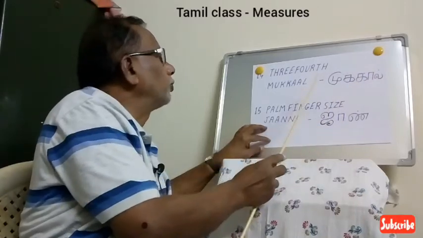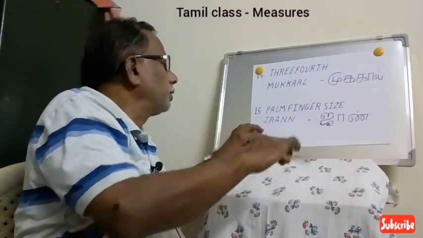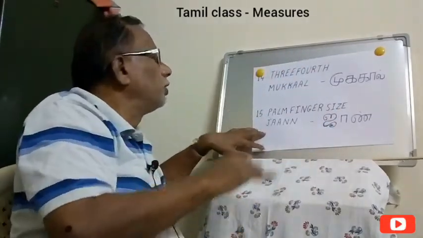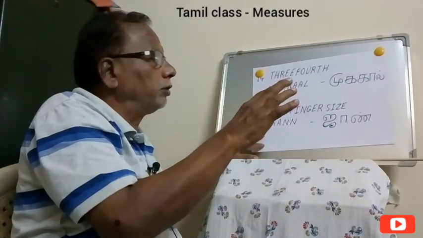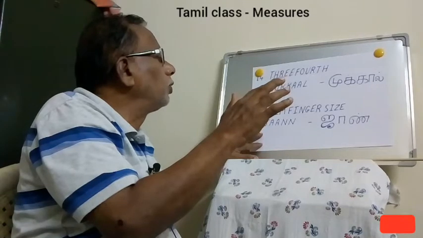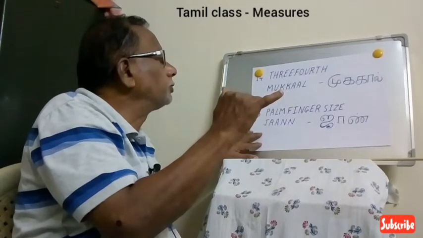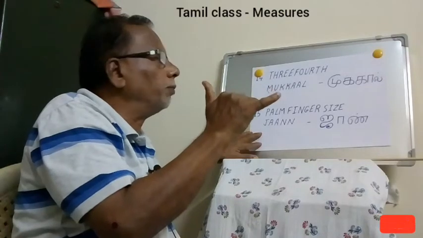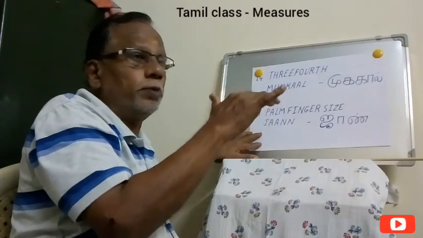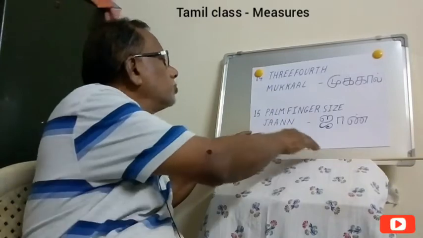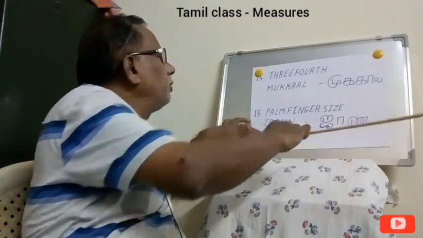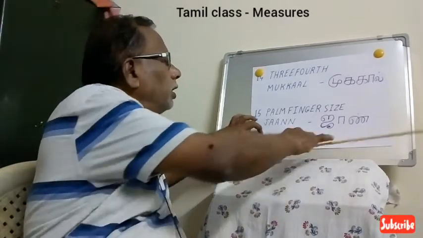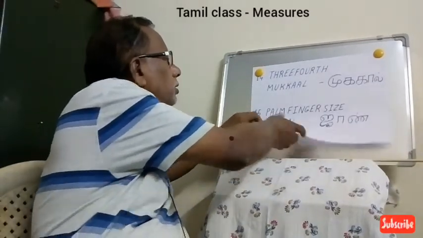Mukkal means 3/4. Then there is a measure called palm size, the measure from the thumb to the small finger. Thumb to small finger measure is called palm size. In Tamil we call it Jan. That measure is called Jan.